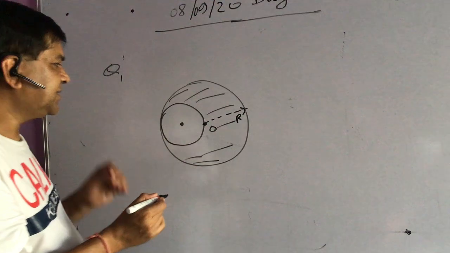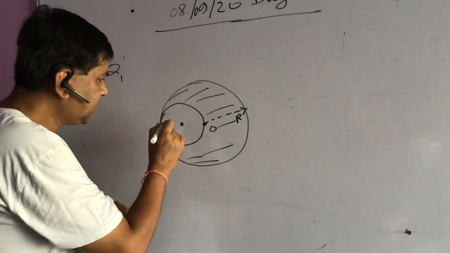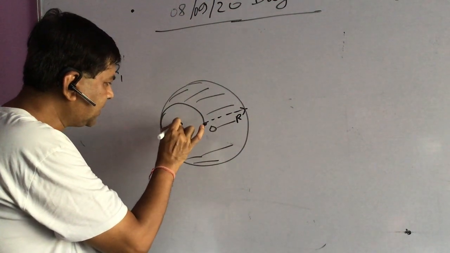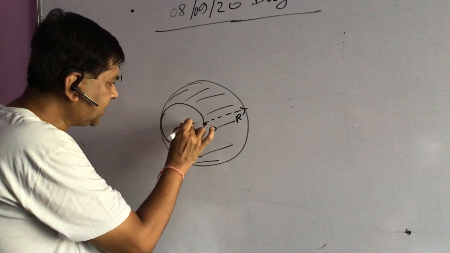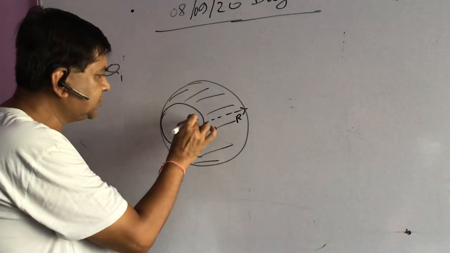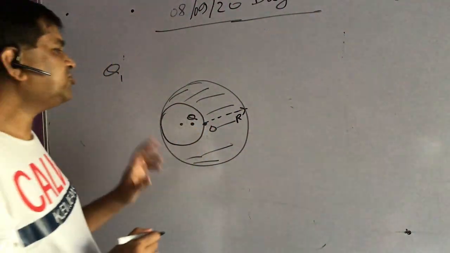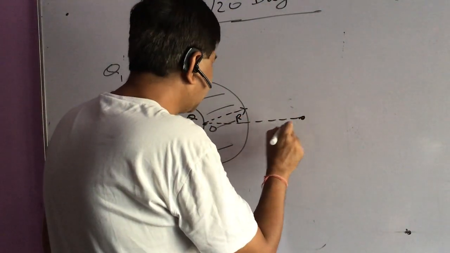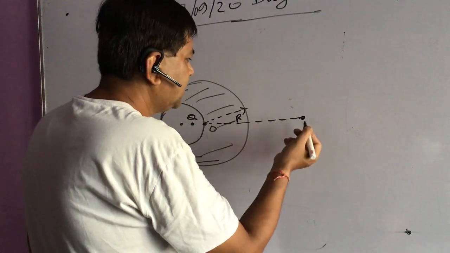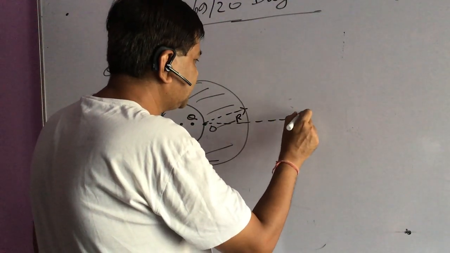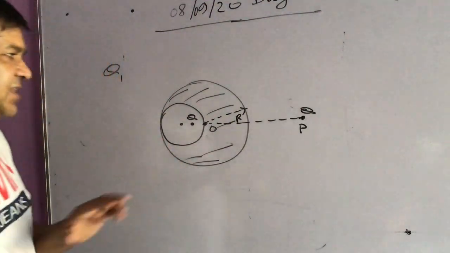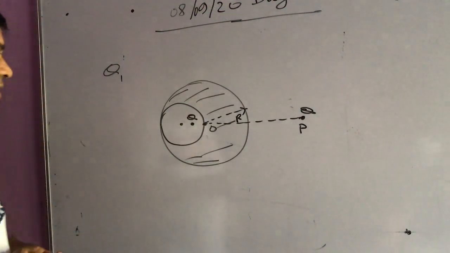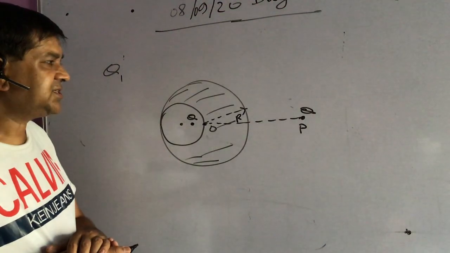I am placing some charge not at the center of the cavity but slightly displaced, say here. This charge is q, and outside the sphere, again at distance r, at some point p, I am placing another charge q. So we have two charges in the system, and this metallic sphere is there. This is q and this is again q. And now my question starts.